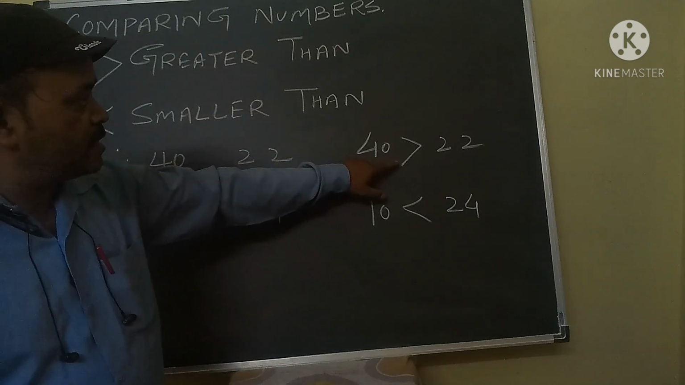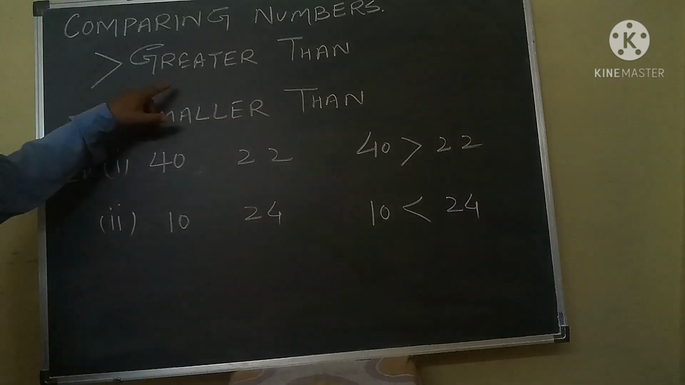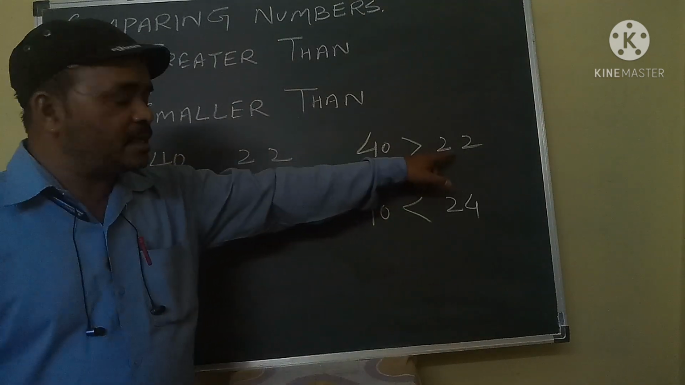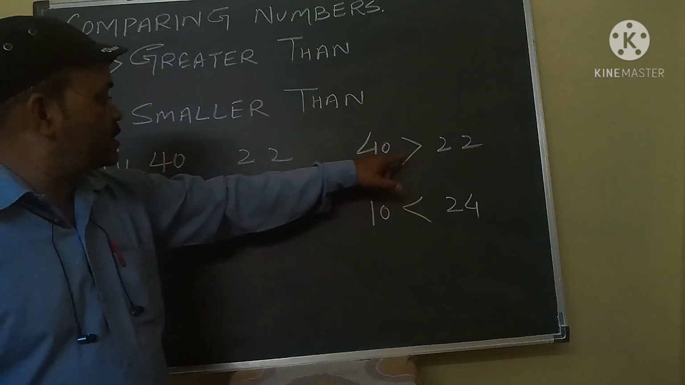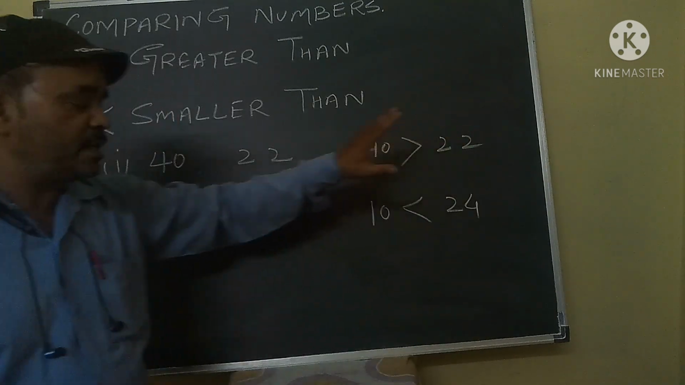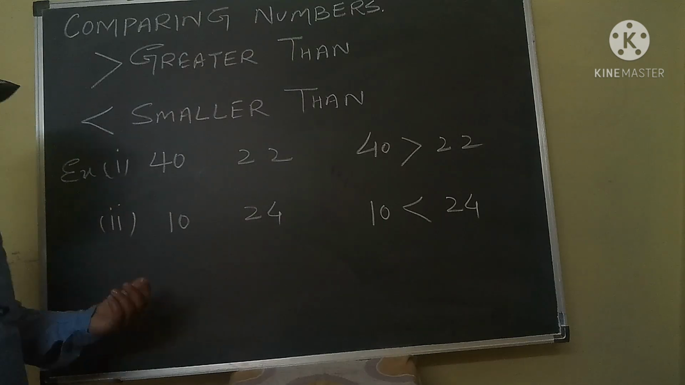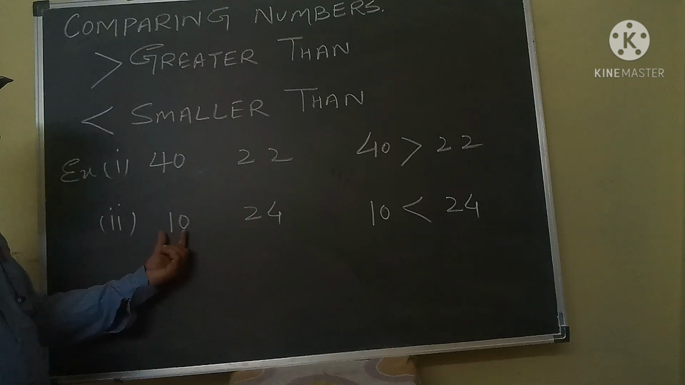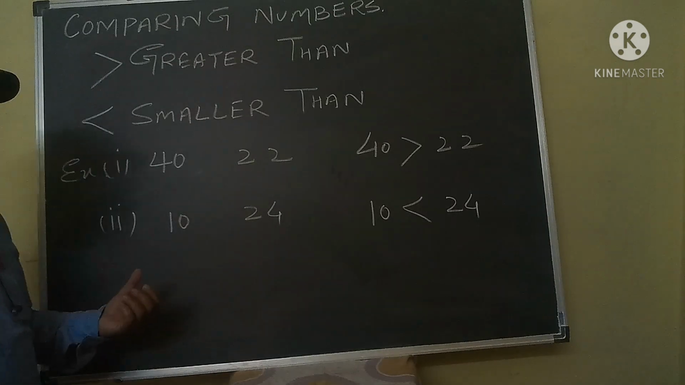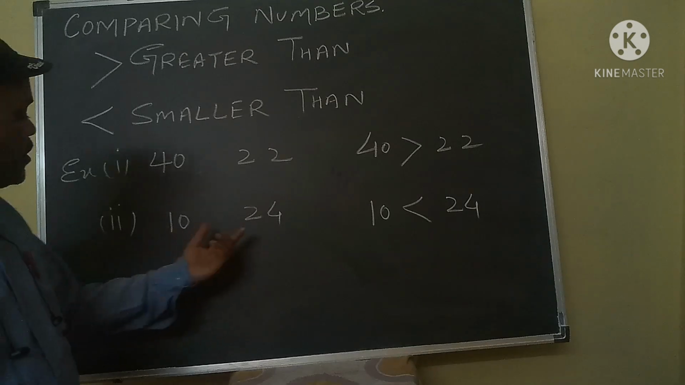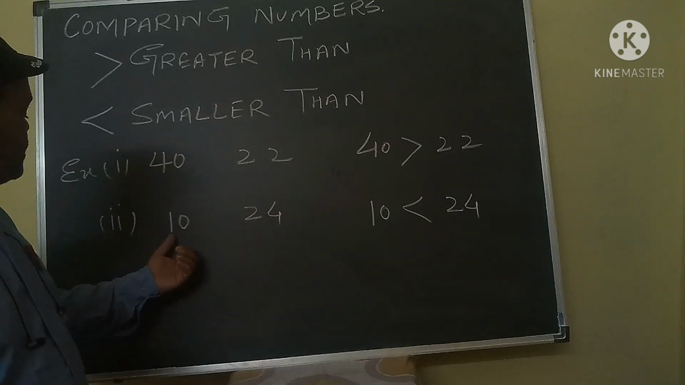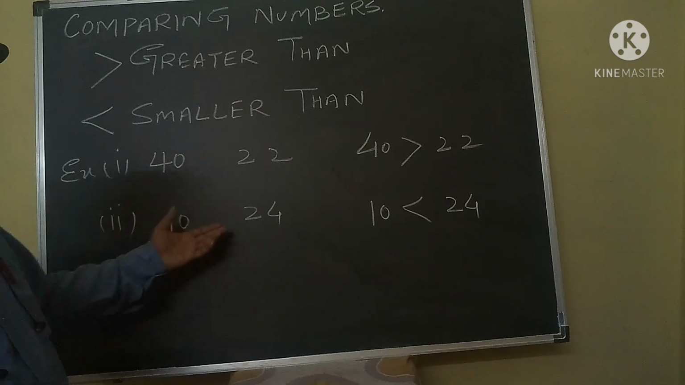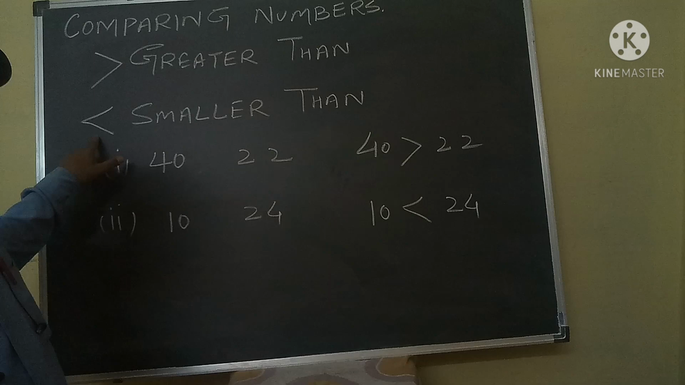So we will apply this symbol. The meaning is, we will apply the first symbol. Look here, 40 is greater than 22. Okay. Now in the second example, this is 10 and this is 24. In 10 and 24, you know very well which is the bigger number. 24 is the bigger number. Which is the smaller number? 10 is the smaller number. So how will we apply the second symbol?